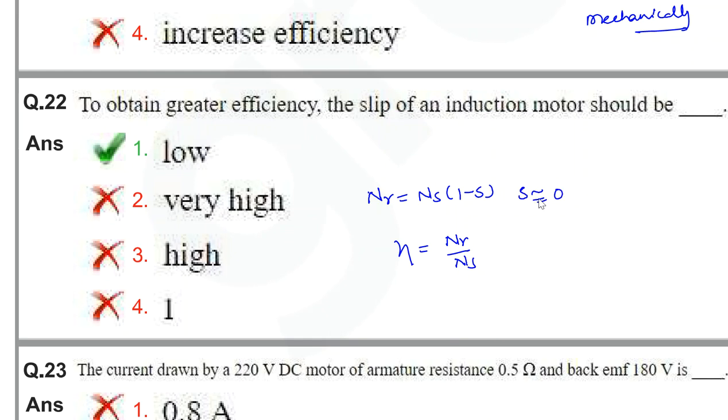Suppose you assume that s is equal to 0, then Nr will be equal to Ns. At that time efficiency will be 100%. So the slip of the induction motor should be as low as possible. Practically it will be 4 to 5% only. If the data is given in the question paper, just consider it. Otherwise, just follow 4 to 5% only.